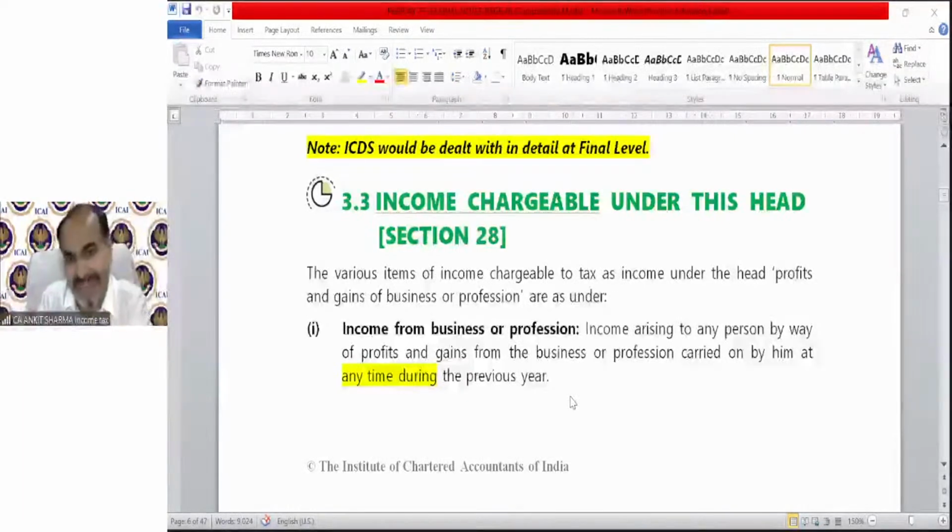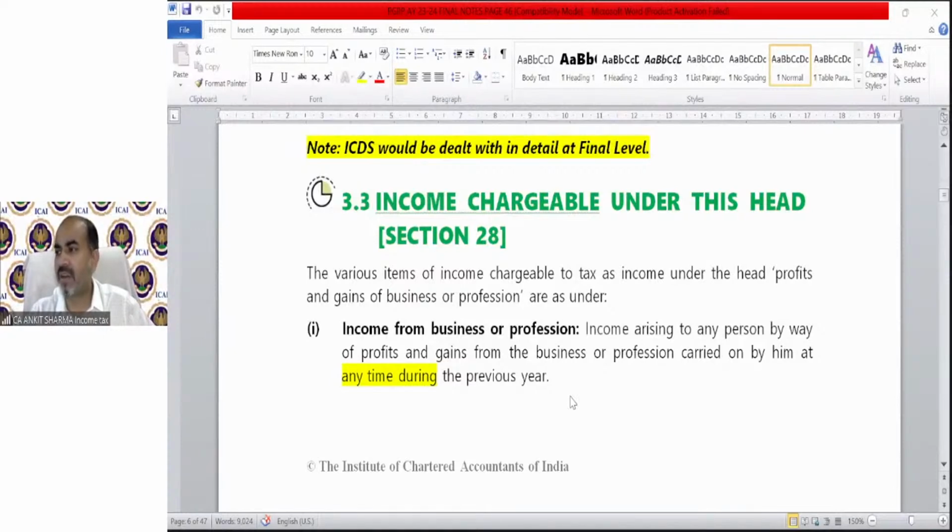It will explain what kind of income will form part of the PGBP head. In summary, those incomes which are related to our business or profession will form part of our PGBP head. But there are certain special provisions also, so let's discuss one by one. Okay, Krati is also giving the correct answer.